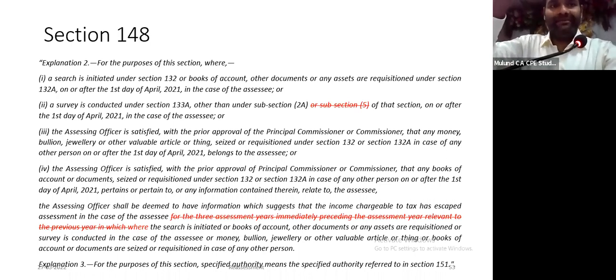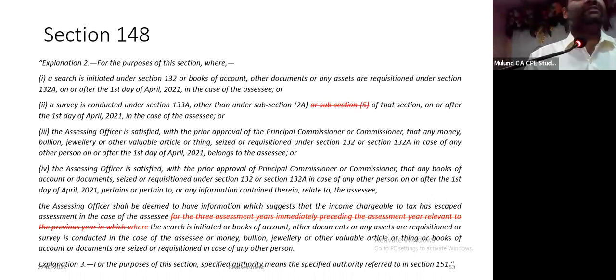Now this Explanation 2 deals with search in case of a person, survey in case of a person, या फिर किसी के यहाँ पे search हुआ है and some materials, some assets, some documents have been found which belong to a third party. Prior, section 153C. All these cases are deemed to have information which suggests that income has escaped assessment.